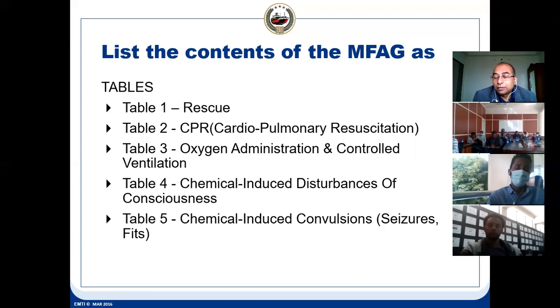Even if you get the remote advice, are you equipped with everything? No, we don't. We have the medical chest. We have a list of medicines to be carried as per the flag state, but we have limitations.